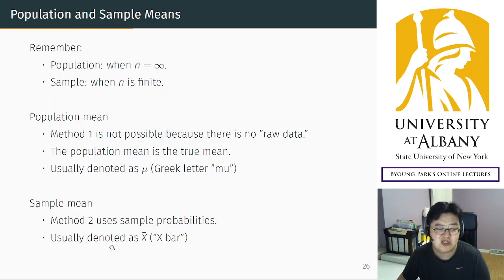That's why we need a separate, different notation for the sample mean. The sample mean is usually denoted as x bar. Put a horizontal bar on top of x, and this means the sample mean for random variable x. Similarly, y bar, z bar. Depending on the random variable, we usually put a bar on top to denote the sample mean. This distinction will become much more important later, maybe in chapter 8 or 9. Okay, I have to mention it briefly now.